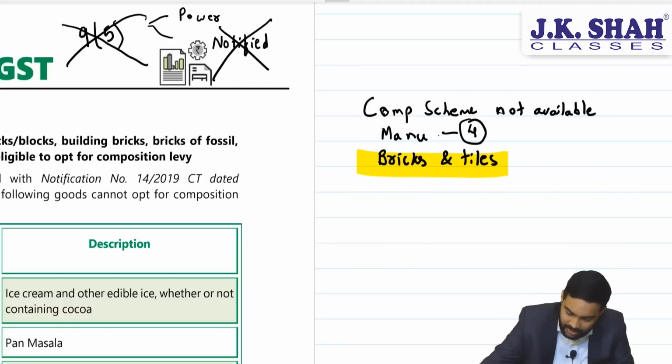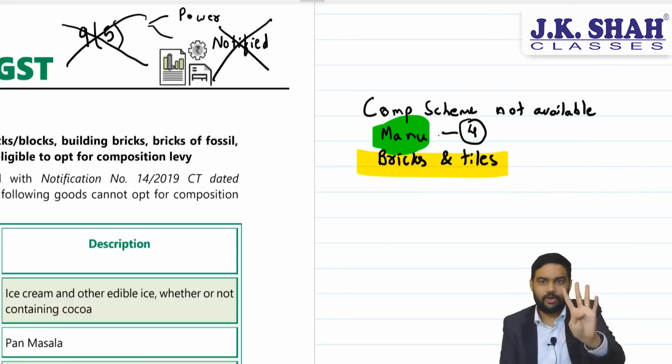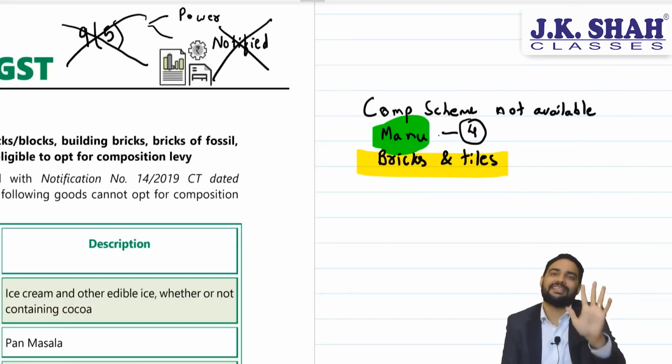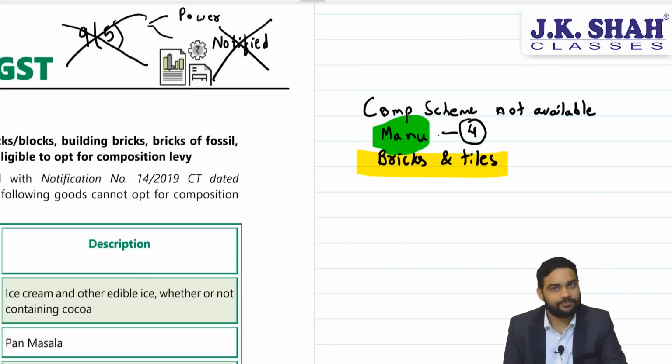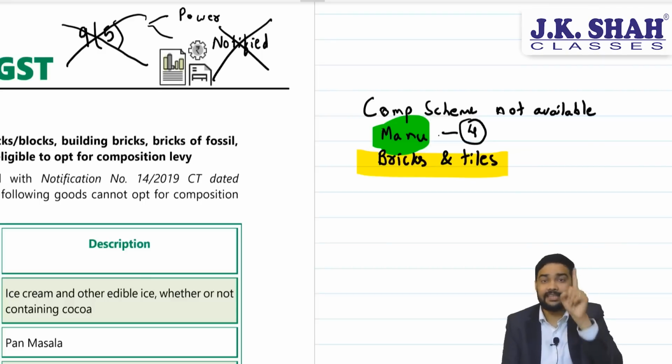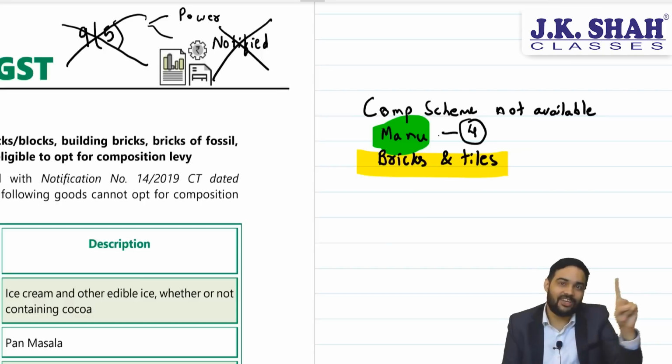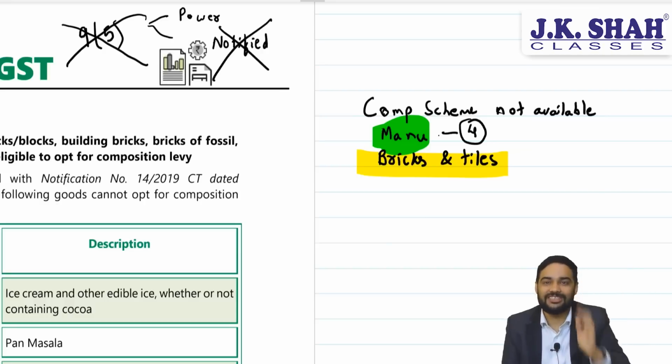But remember, manufacturers. Earlier it was only 4 products. Now you have to remember bricks and tiles as well. This is a new amendment which has been brought with effect from 1st April 22. Yes? See, this will also be relevant because a similar change has happened under the registration chapter also. That I will show you in some time. But I am sure you are clear with this. Bricks and tiles manufacturers will not be eligible for the composition scheme.